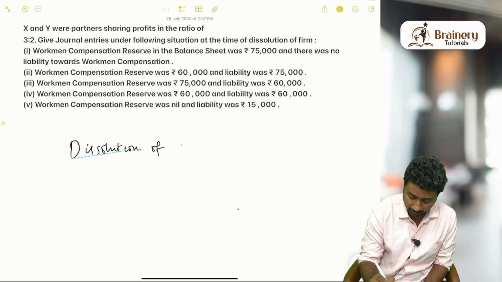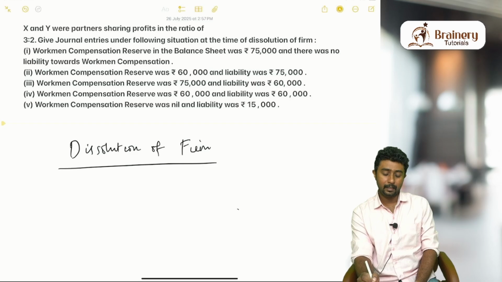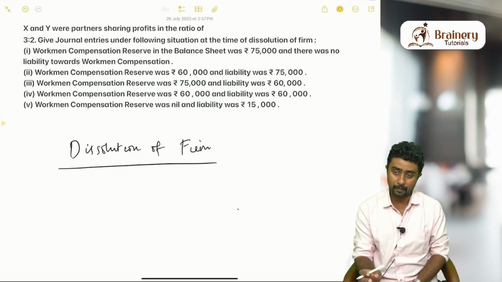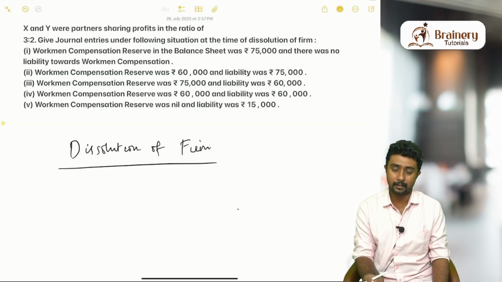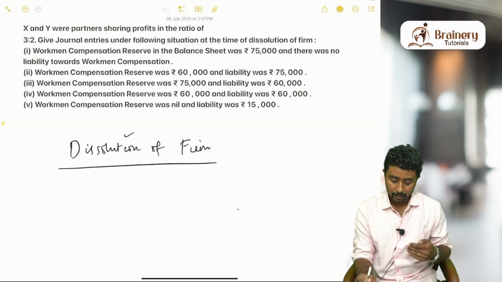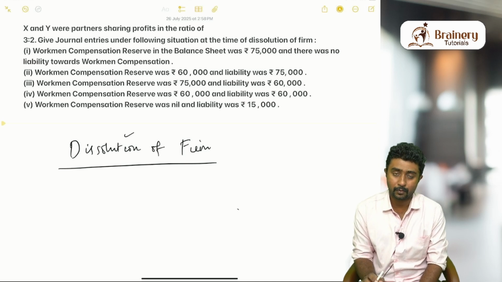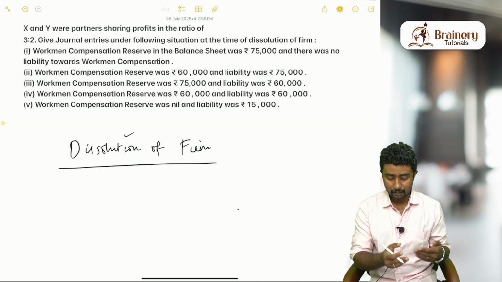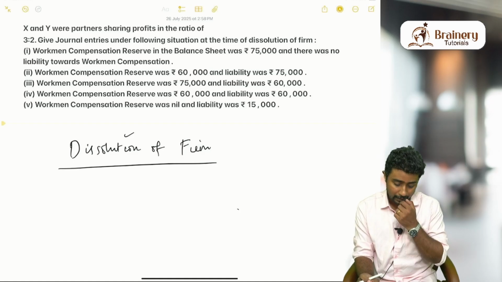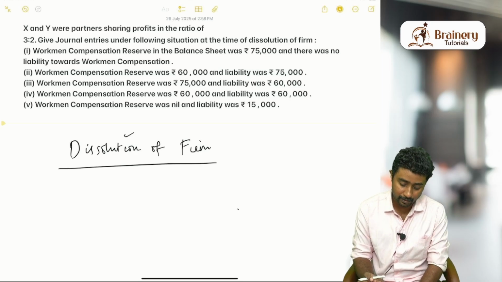Dissolution of partnership firm is usually the last chapter if you are going through any reference books, and it is the last chapter in the partnership part of your NCERT book also. We will come to what dissolution of firm is and slowly go into the topic. One question is already on the screen. We will do that after discussing what dissolution of firm is and why we are discussing workman compensation reserve separately in this chapter.